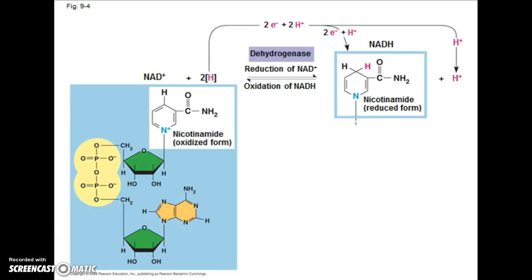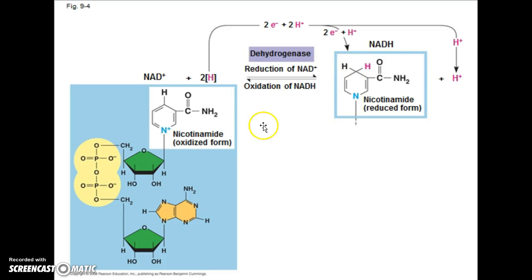Here we see a picturesque format of what we were just talking about, the reduction of NAD into NADH. On the top right here we see that we have the 2 electrons and the 2 hydrogens moving along this way. One of those hydrogens will be attached to NAD, the other one will be released. And we can also see that the positive right here on the nitrogen is now neutralized because we have picked up the 2 electrons that we just kind of spoke about.